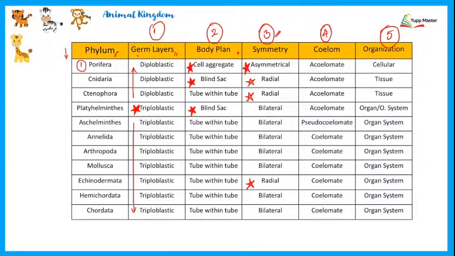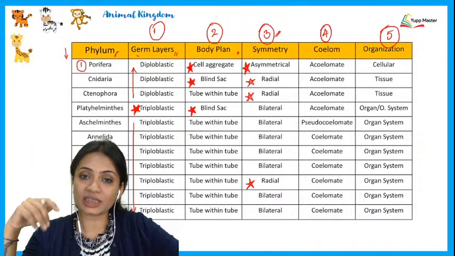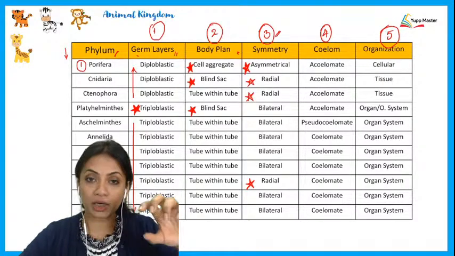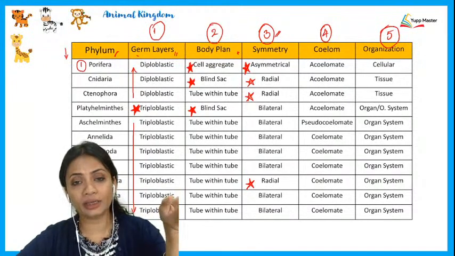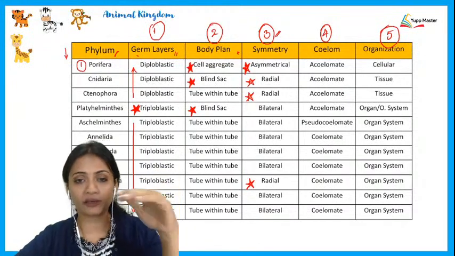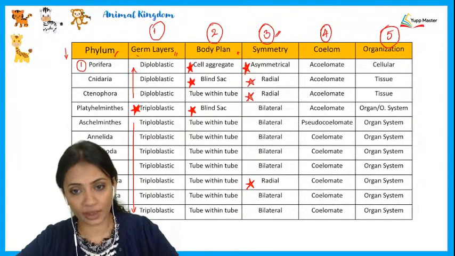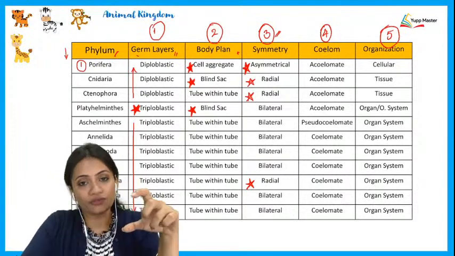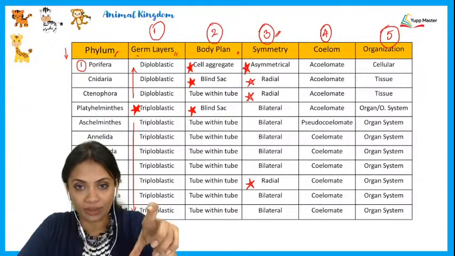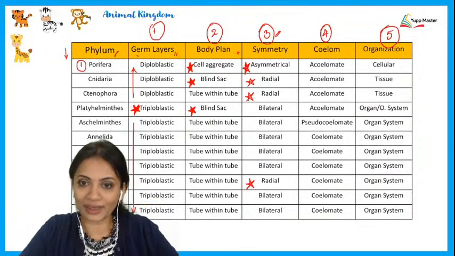Talking about coelom, what exactly was coelom, if you remember? Coelom was nothing but splitting of the mesoderm. When the mesoderm is split in such a way that a part of it is lining the body wall and a part of it is covering the alimentary canal, then the space formed in between by the splitting of that mesoderm is what we call a coelom.